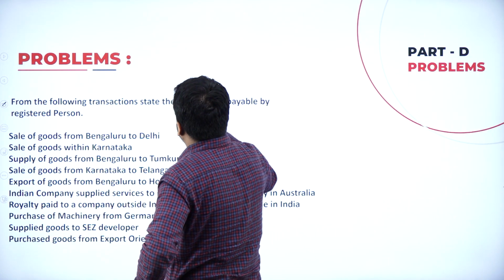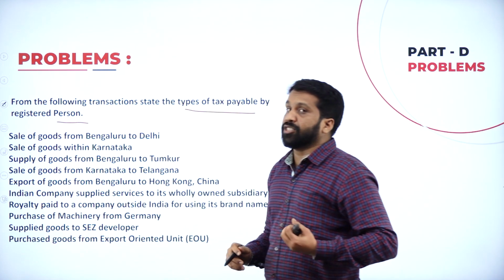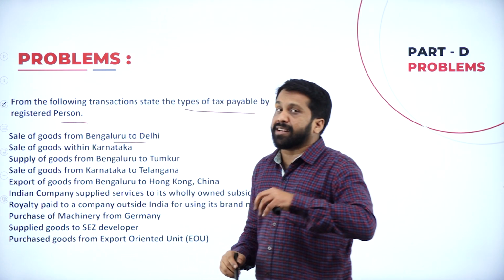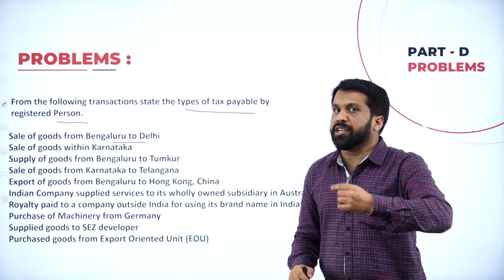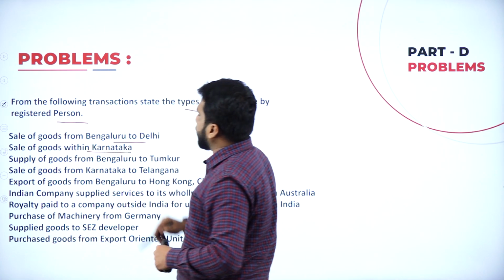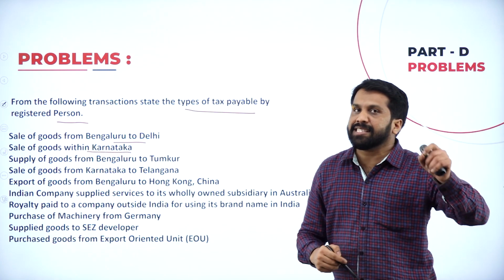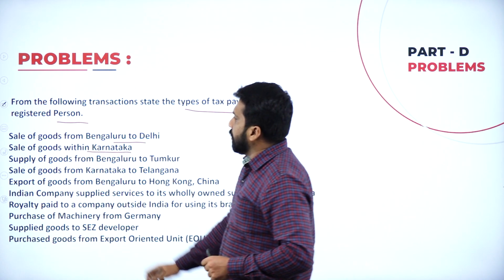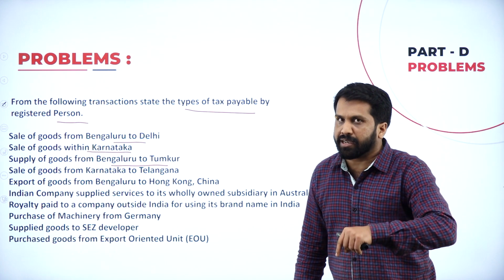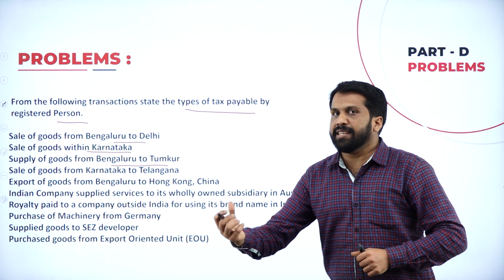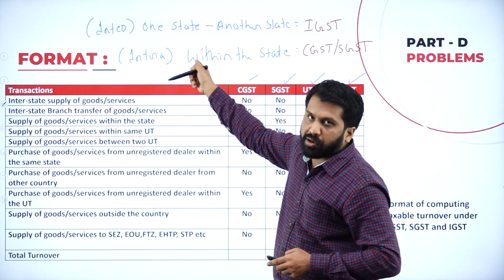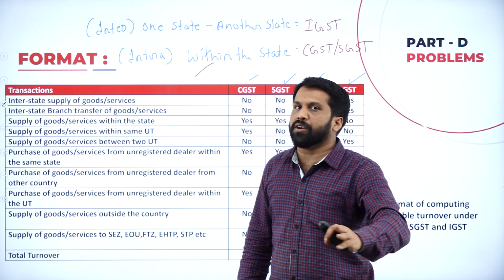Problem number 2. From the following transactions, state the types of tax payable by the registered person. See, sale of goods from Bangalore to Delhi. Bangalore is where? Karnataka. Where is Delhi? Another state. What happened? IGST will come. Similarly, sale of goods within Karnataka. Within the state, what happened? CGST, SGST. Good. Supply of goods from Bangalore to Tumkur. Where is Bangalore? Karnataka. Where is Tumkur? Karnataka. What happens? CGST, SGST. Clear? Remember this concept that I told you. With this concept, you can do any number of problems.